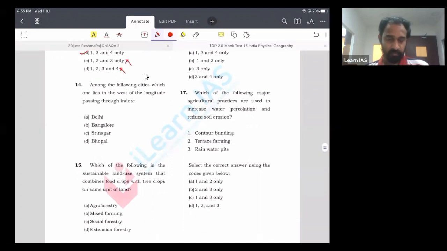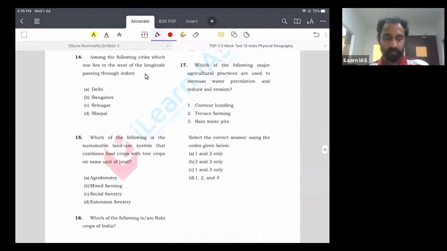So in 2018, there was a question where you were supposed to identify a city located closest to that of Delhi. Look at the options. You can eliminate Bhopal because Bhopal is towards the east. If you apply some logic, Delhi and Bangalore are almost on the same line, so obviously both cannot be options, since one cannot be the answer while the other is wrong, because they are closely located. If you know the previous year UPSC question, you can eliminate Delhi and Bangalore. The answer is Srinagar.